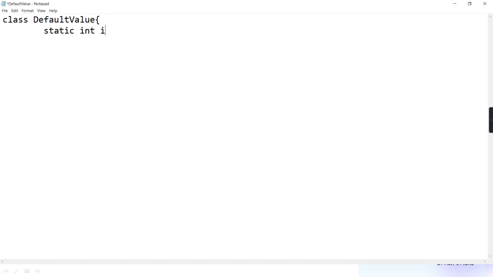I'm creating one integer variable. Suppose I'm creating one float variable. I'm creating one character variable. I'm creating one boolean variable. And I'm creating one reference variable. Can I call S a reference variable?